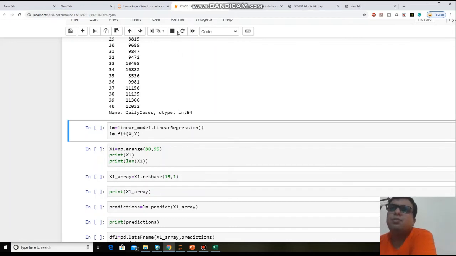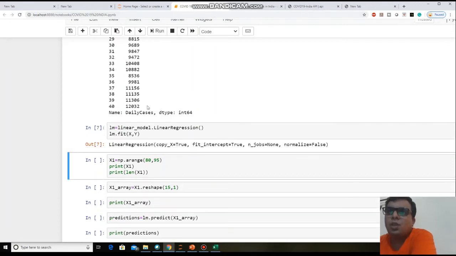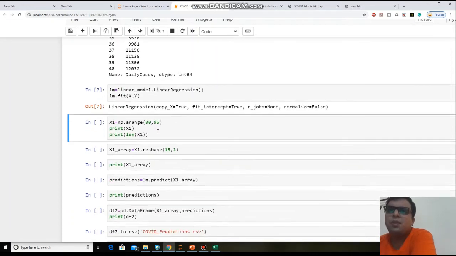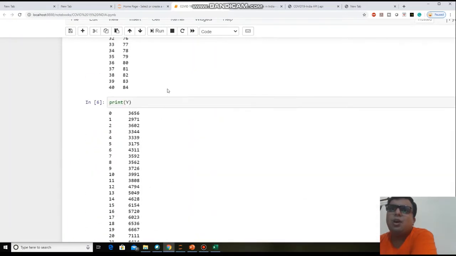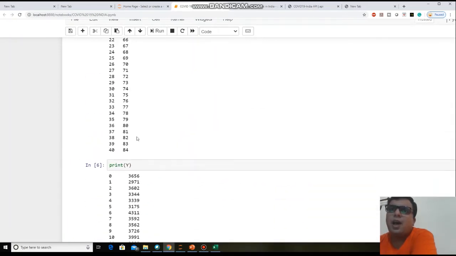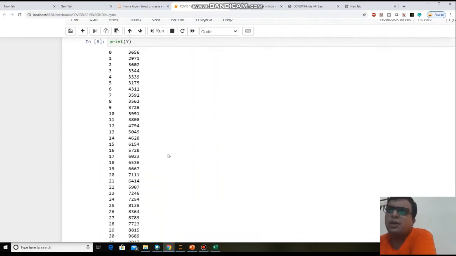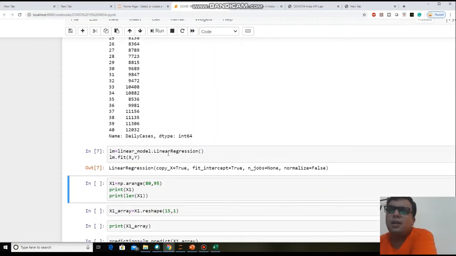Okay, so just run this. You are getting this kind of message, it means your model is ready to use now. Now I just want to predict data after the 84th day, from the 85th day to whatever range you want to give. Like from the 85th day, I want the data till the 100th day of lockdown.